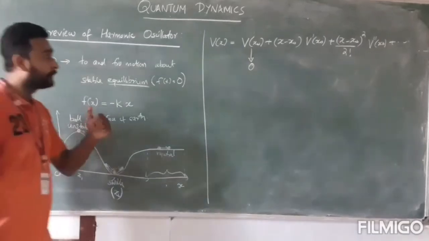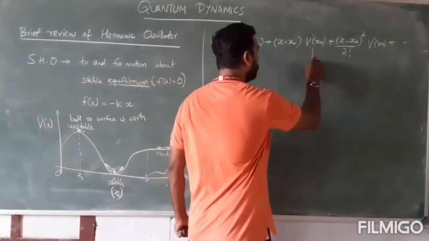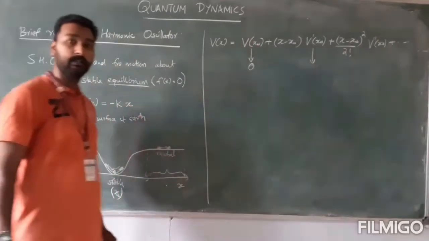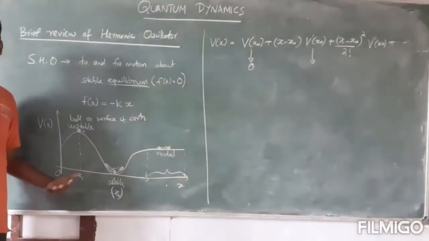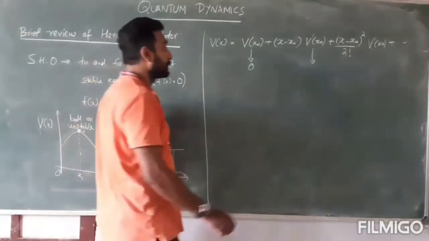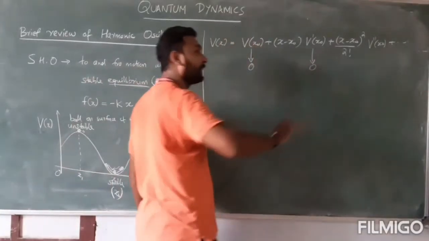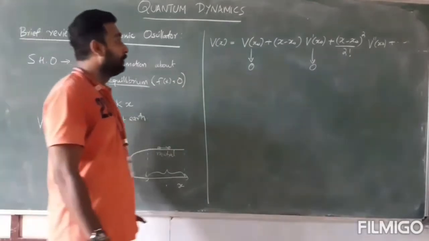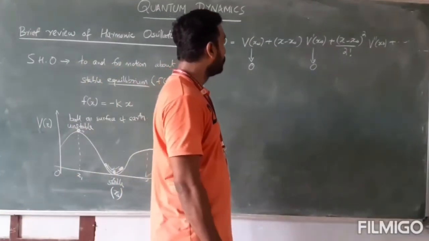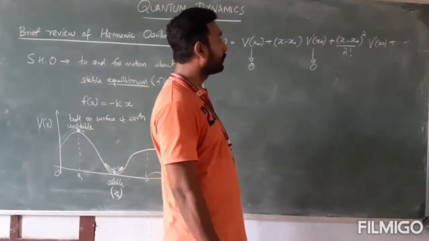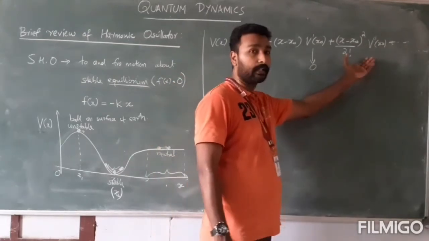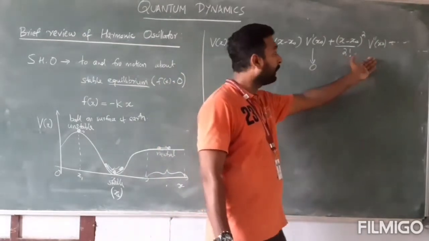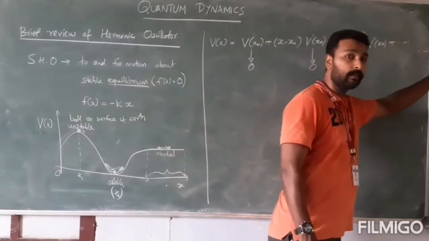Okay, now what would be V prime at x0? V prime, the first derivative of the potential, at x0, which is the stable equilibrium. The first derivative of the potential about the stable equilibrium, or about any equilibrium, would be 0. So V prime at x0 is 0. Okay, so then that means the first non-zero term would be the third. Obviously there will be higher order terms as well.